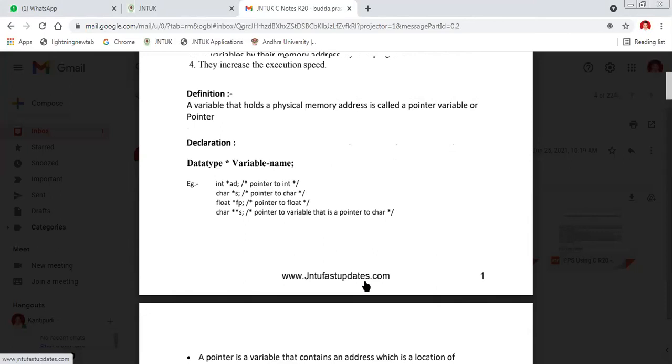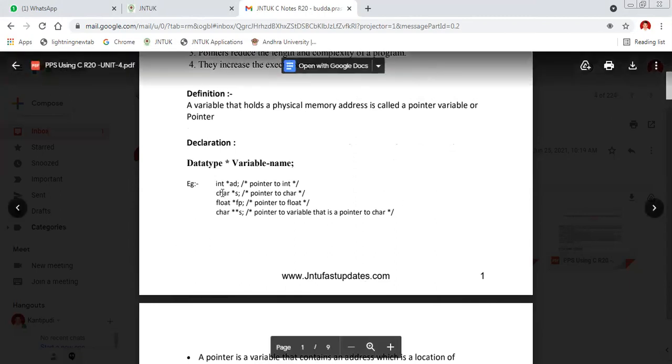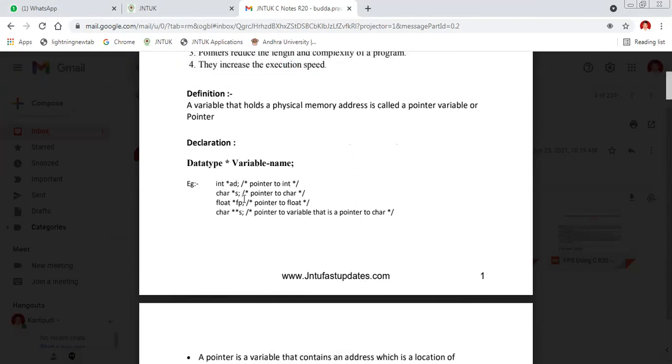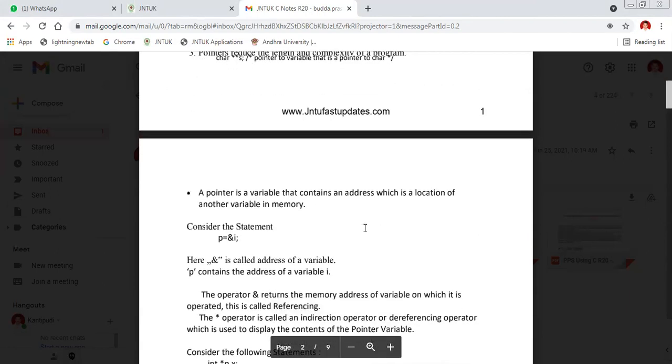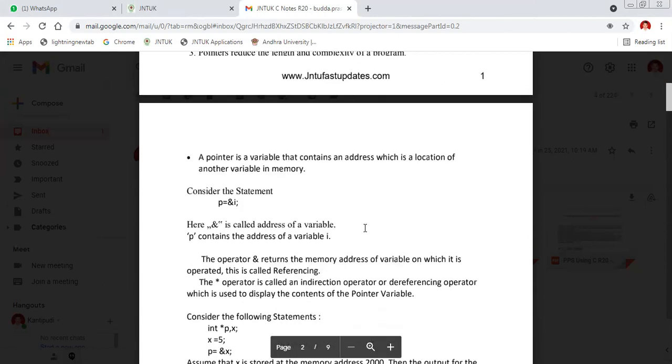Definition: a variable that holds a physical memory address is called a pointer variable or a pointer. మనం ఏ వేరియబుల్ అయితే ఫిజికల్ మెమరీ అడ్రస్ ప్లేస్ చేస్తామో దాన్ని పాయింటర్ వేరియబుల్ అంటాం. ఓకే, సో డేటా టైప్ స్టార్ వేరియబుల్ నేమ్. So look here: pointer to int, pointer to char, pointer to float, pointer to a variable that is a pointer to char. Okay, so a pointer is a variable that contains an address which is the location of another variable in memory.